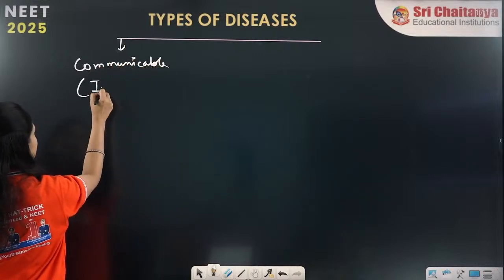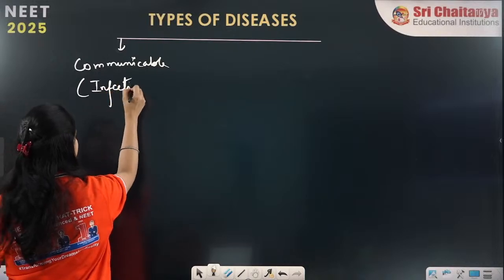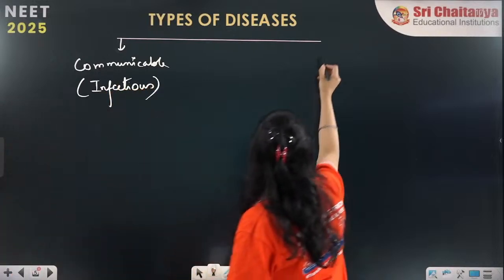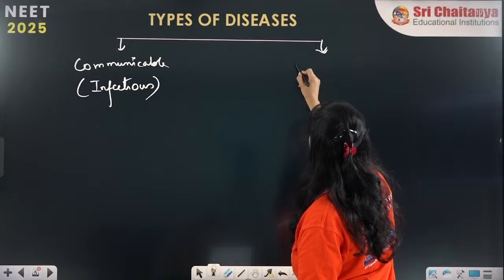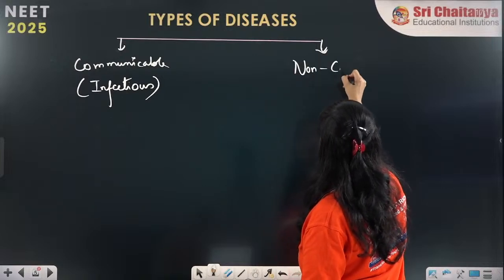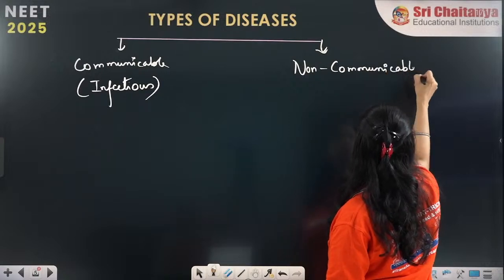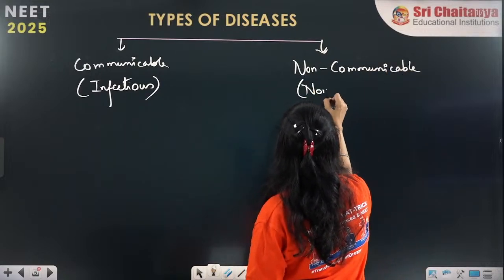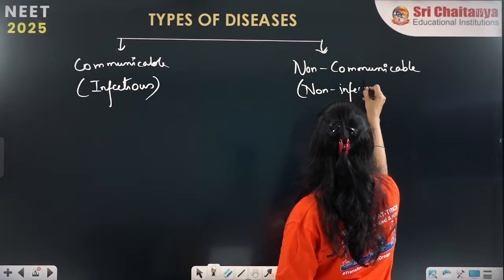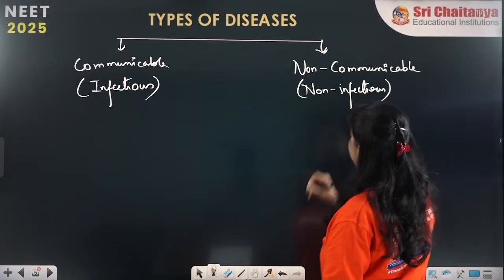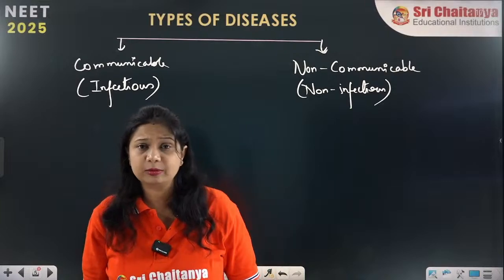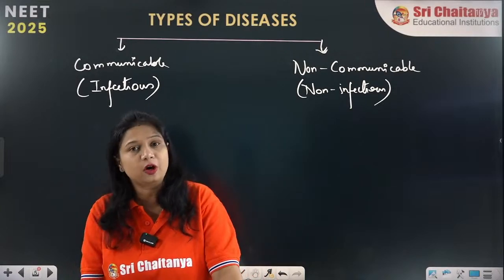Communicable is also called infectious diseases, and non-communicable is non-infectious diseases.